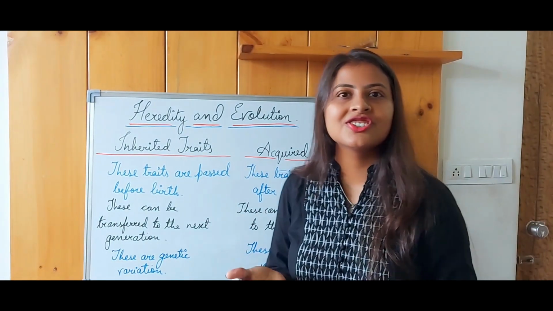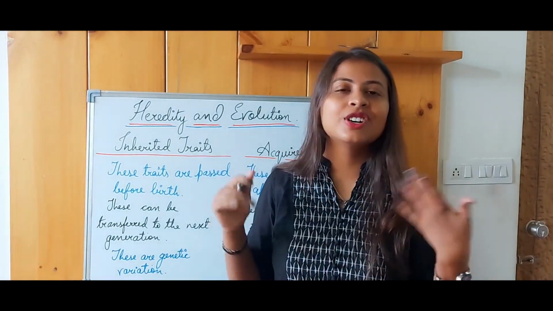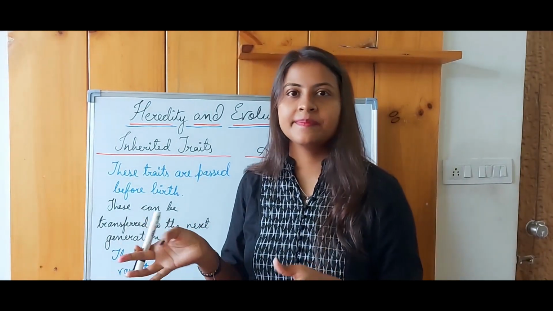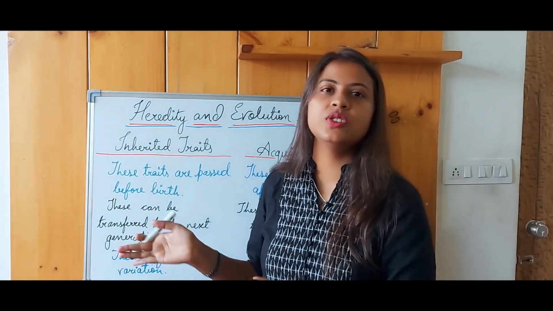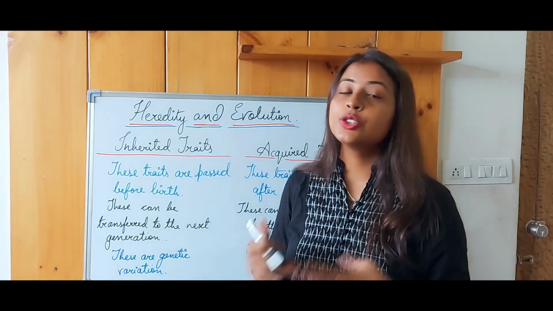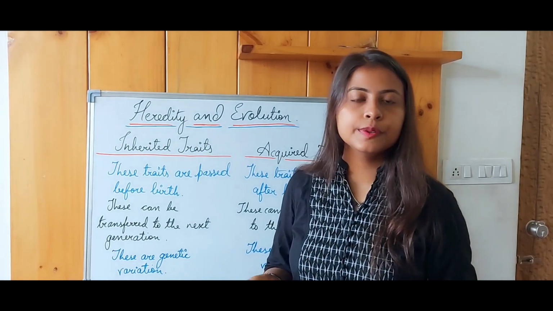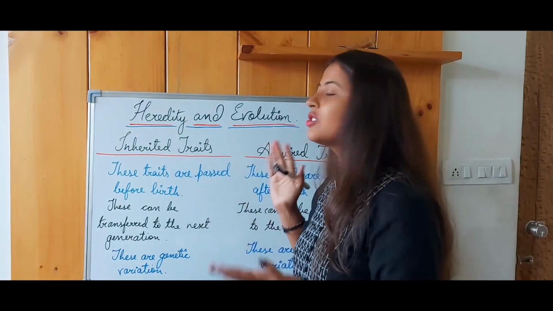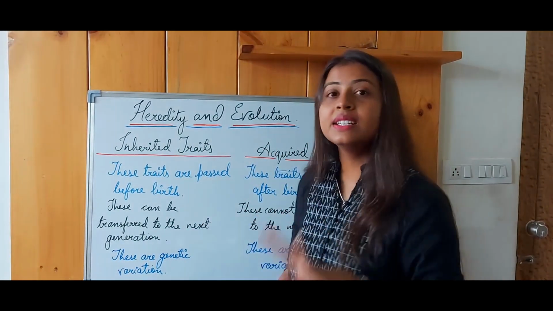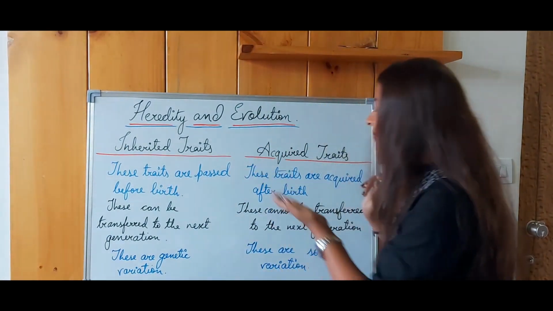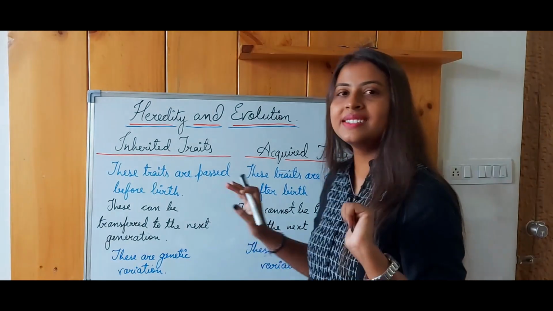One of the biologists took many mice in order to study these two kinds of traits. He cut their tails, and he wanted to see whether the next generation would possess tails or not. To his surprise, they all possessed tails. He was very confused, but ultimately he concluded that the change brought about in those tails was a somatic variation and not a genetic variation.